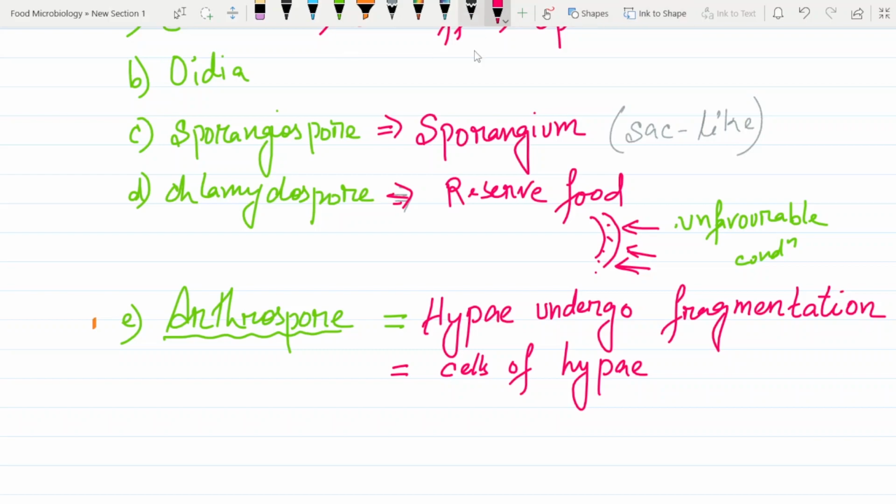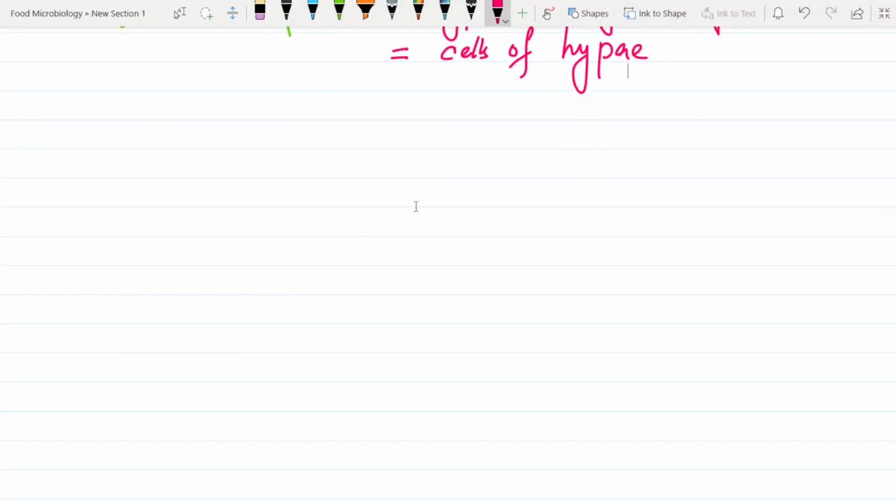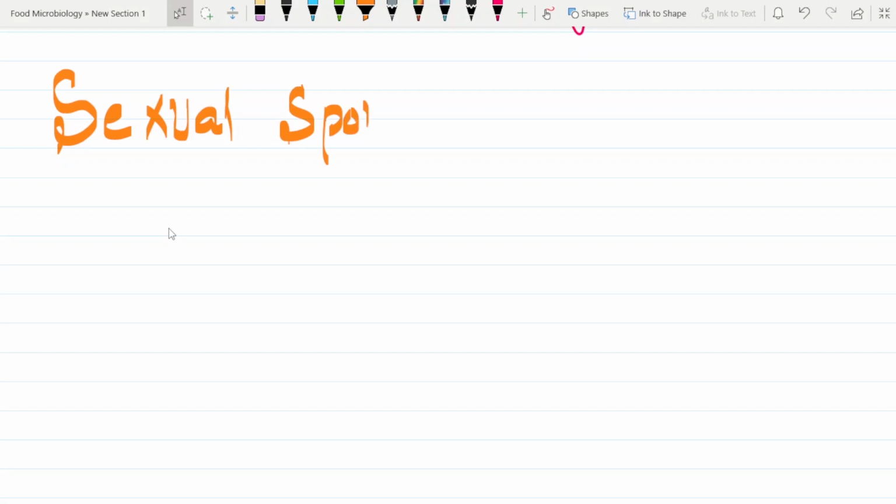Now since we have already studied the asexual spores, it is time for us to learn about sexual spores. There can be four types of sexual spores.